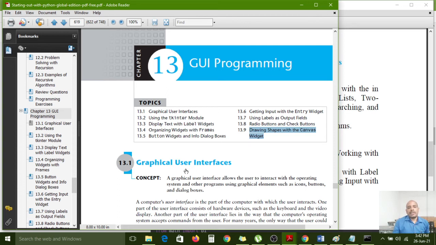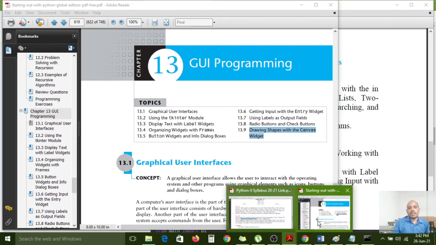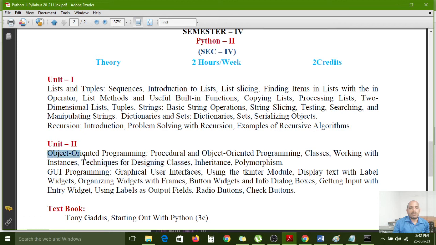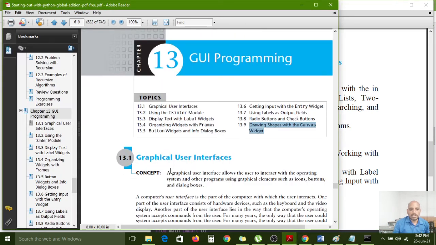Till now we have completed object oriented programming, the Python object oriented programming concept. Now the next concept is GUI programming. Now let us understand about GUI interfaces.